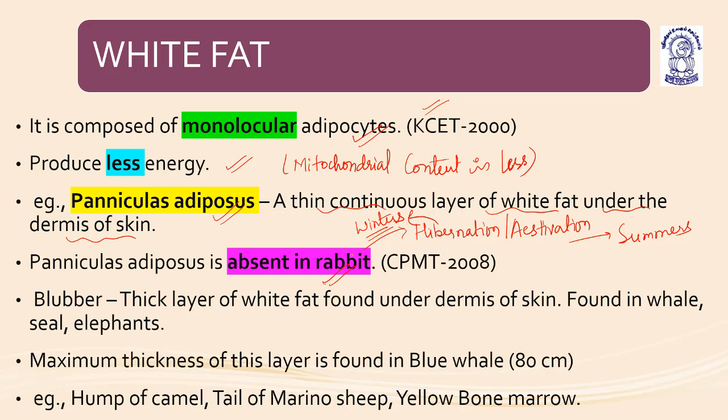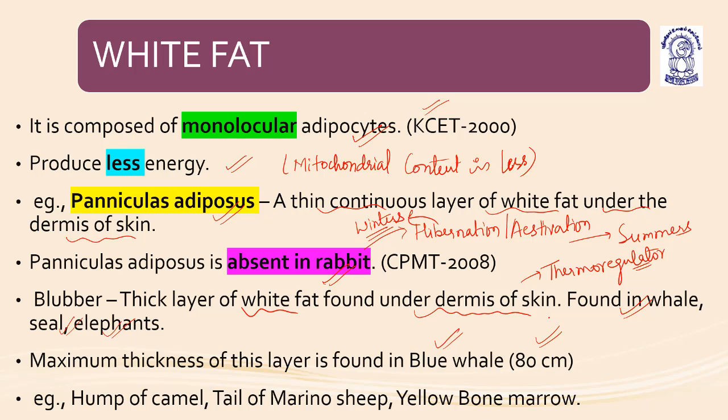Blubber is a thick layer of white fat under the dermis of the skin, which acts as a thermoregulator. It is also found in whales, seals, and elephants. Understood? The maximum thickness of this layer is found in the blue whale, up to 80 centimeters.